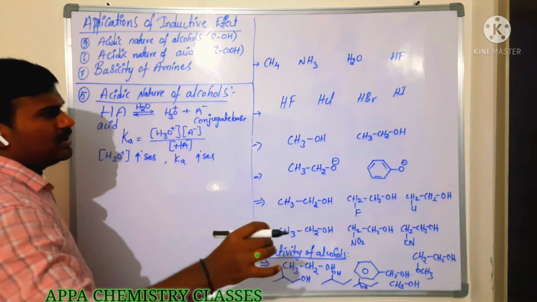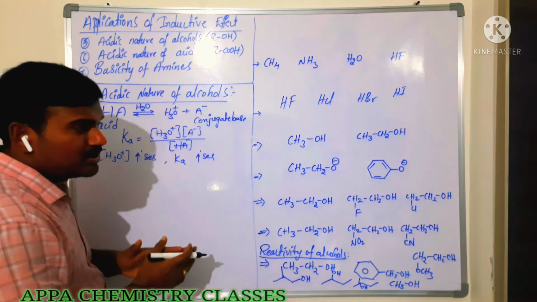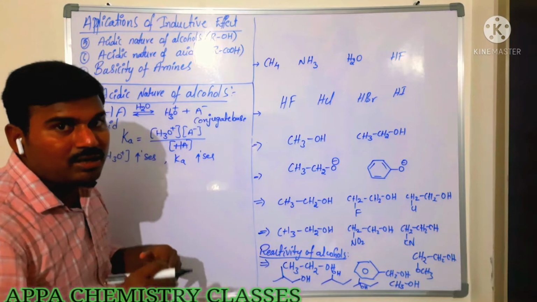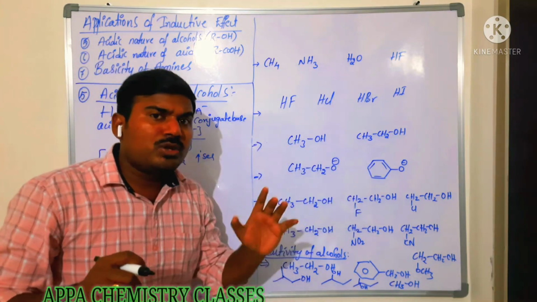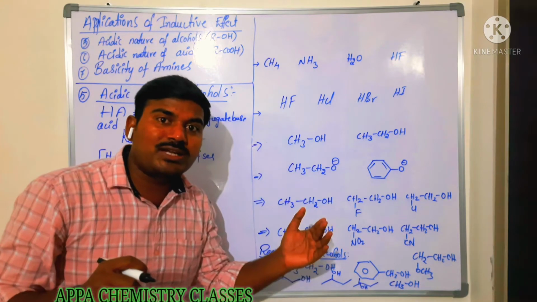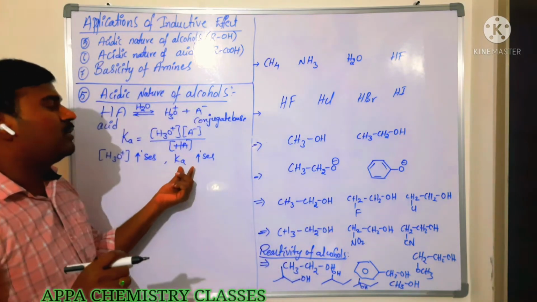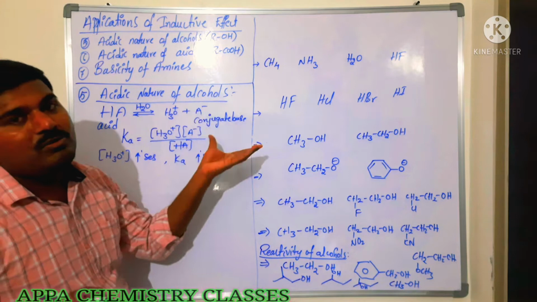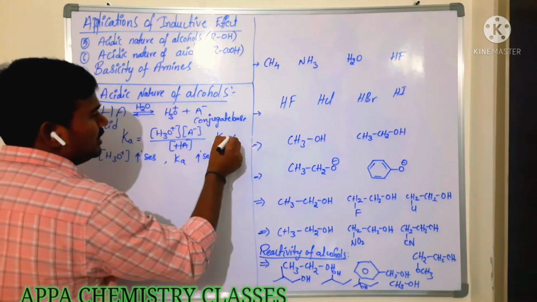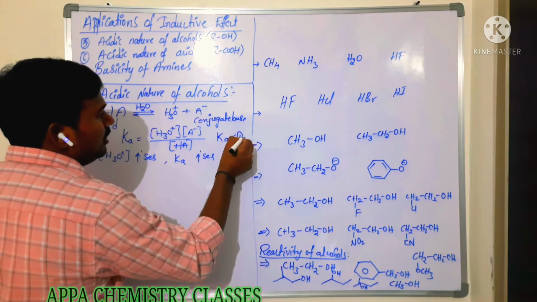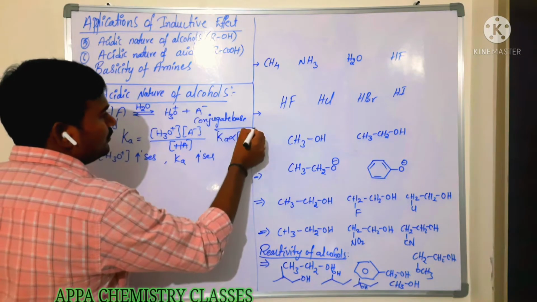Now you can see here: which of the following acids is the stronger acid based on the Ka value? They have given X, Y, Z with their Ka values. The one with the larger Ka value has more acidic nature, because Ka is directly proportional to the number of hydronium ions.